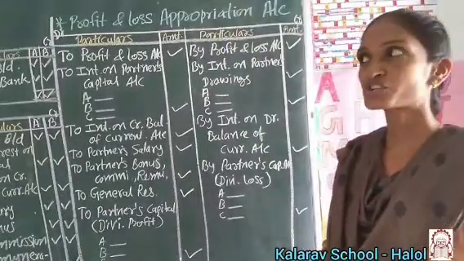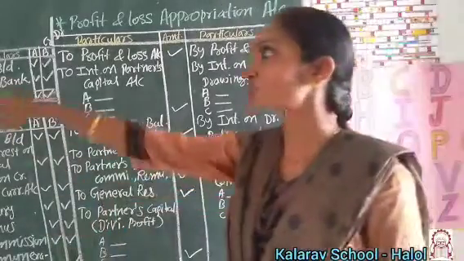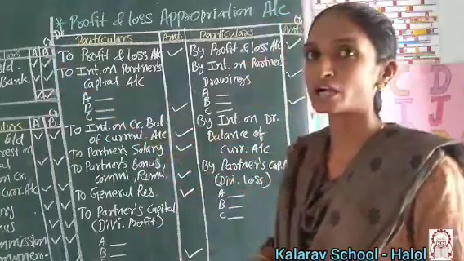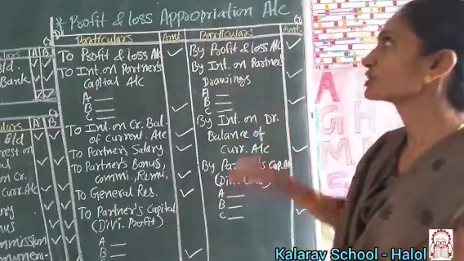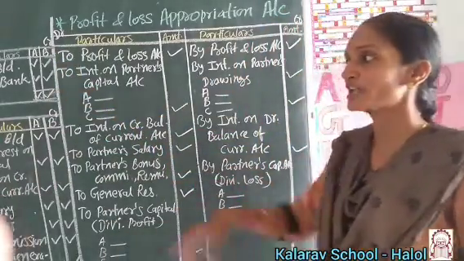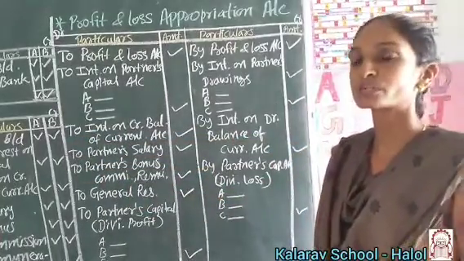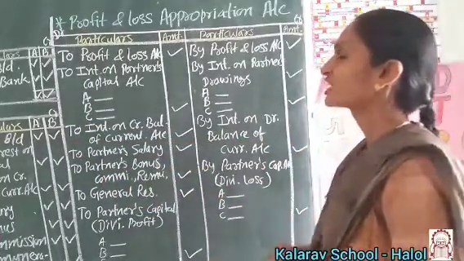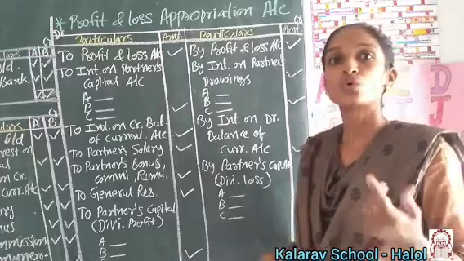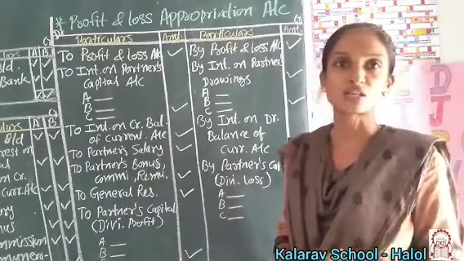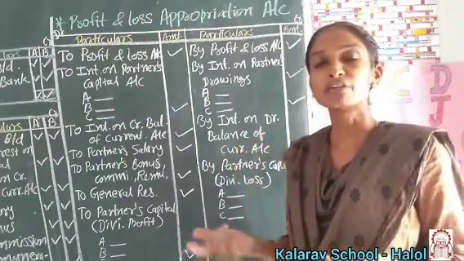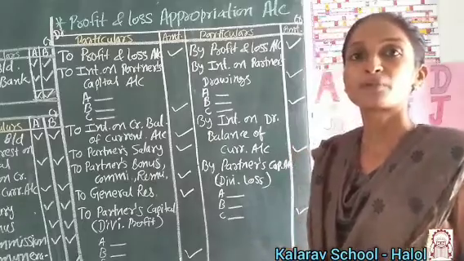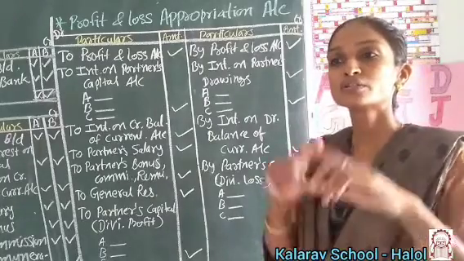Okay, in the earlier session we completed the fluctuating capital account and fixed capital account. Now we continue with the profit and loss appropriation account, where those balances have to be recorded. You are all aware of the profit and loss account, which you already learned in 11th standard.